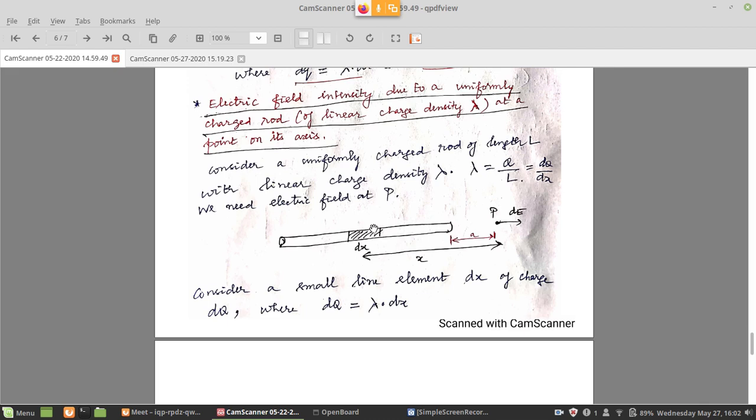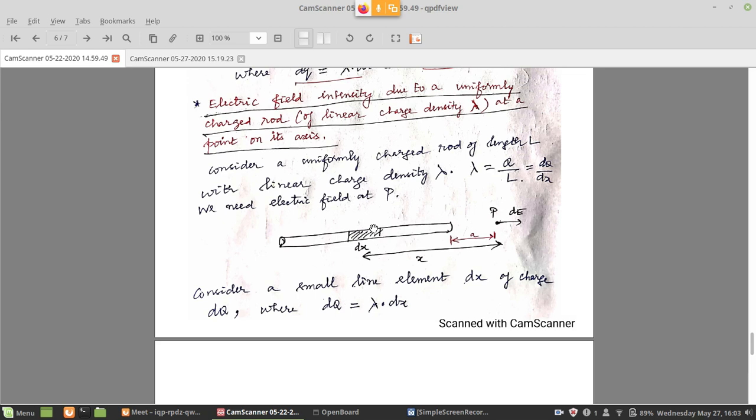That is the question. So we are considering a rod of length L, capital L. How do we define the linear charge density for this rod? The linear charge density lambda is equal to the total charge Q divided by the total length L. So that can be defined as Q over L. If you take a small portion dx of this rod and see how much charge is present in that small portion, the charge present is dq, and therefore if you take the ratio of dq to dx, that will also be equal to lambda.